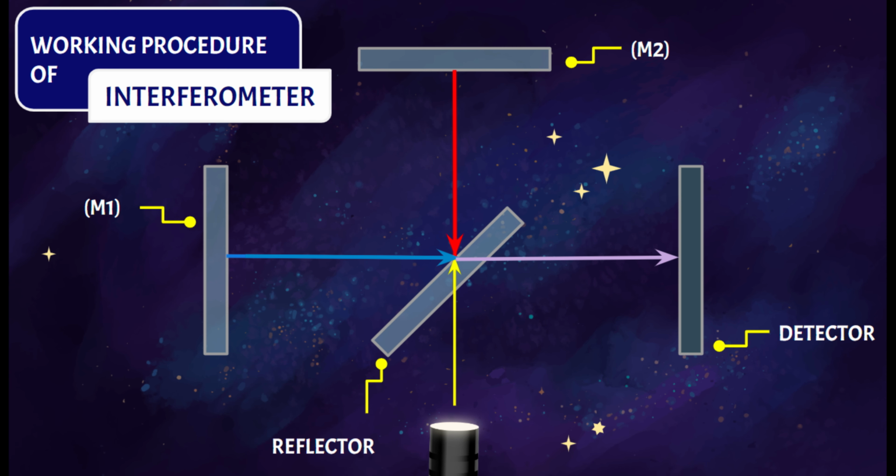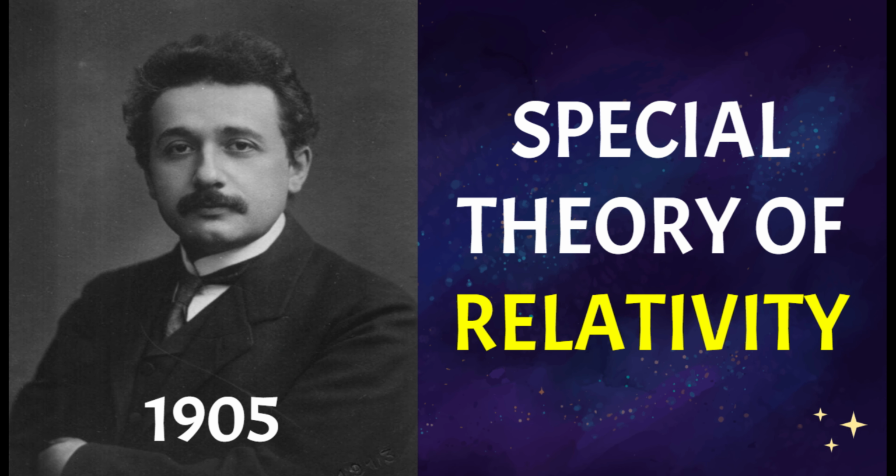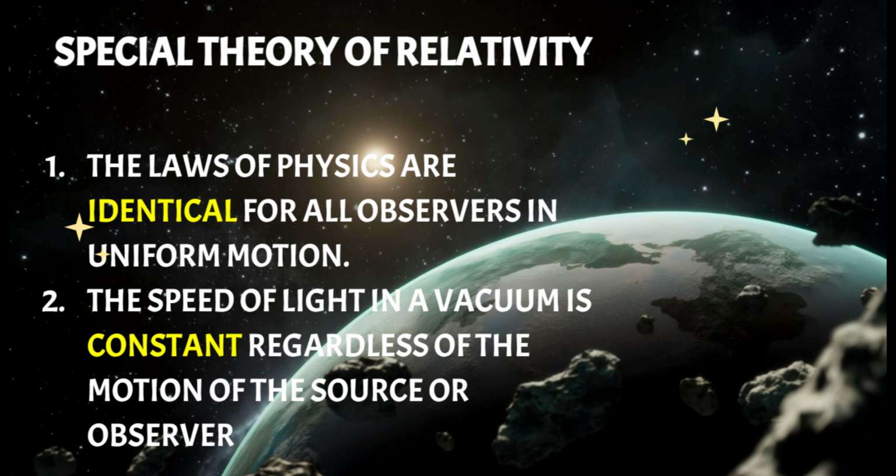The null result puzzled the scientific community until 1905, when, inspired by the Michelson-Morley findings, Einstein proposed the special theory of relativity. He posited two revolutionary ideas. The laws of physics are identical for all observers in uniform motion, and the speed of light in a vacuum is constant regardless of the motion of the source or observer.